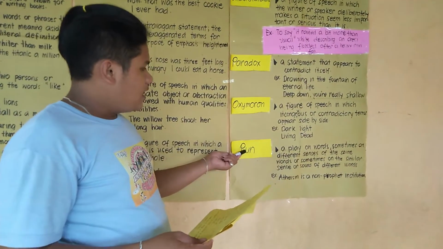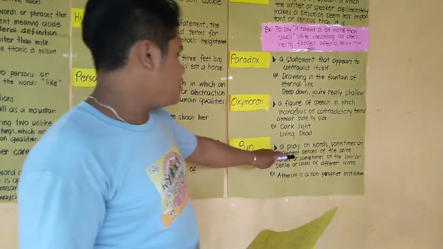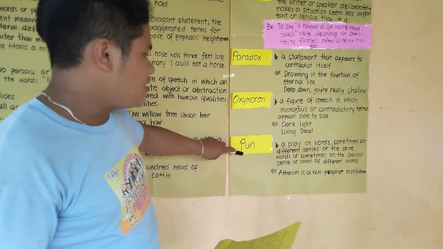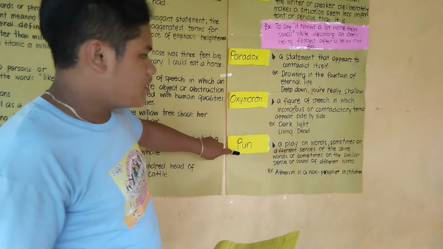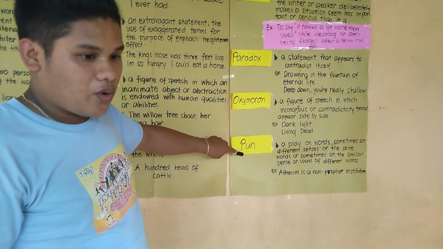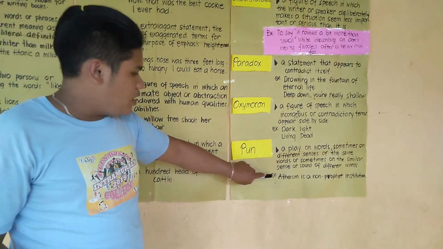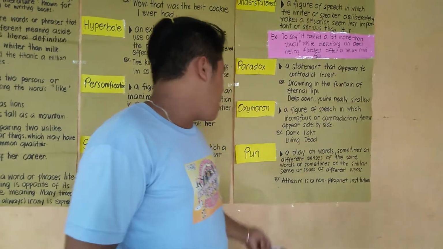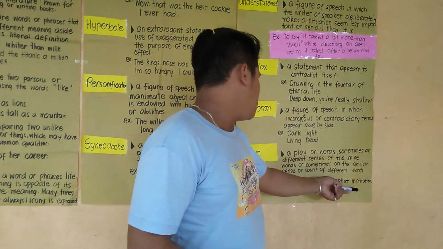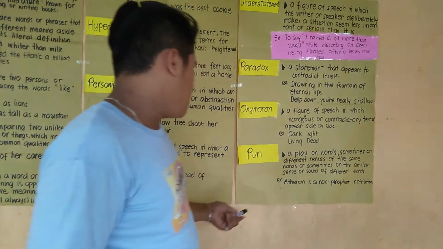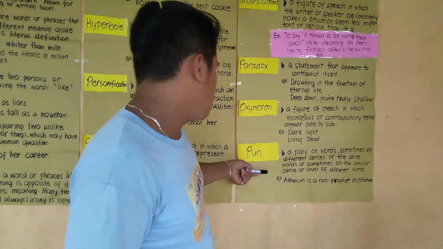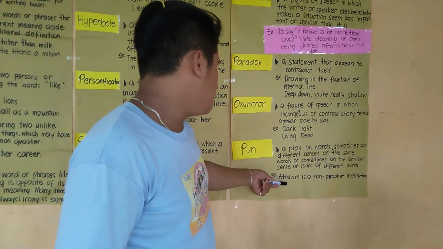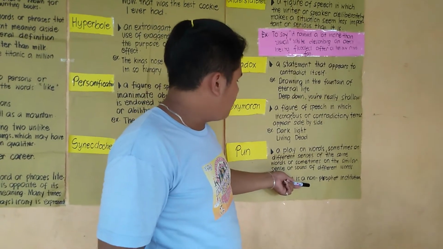So a pun is a play on words, sometimes on different senses of the same word, or sometimes on the similar sense or sound of different words. The example here is "Anti-Schism is a non-profit institution." The words are different but similar: anti-schism and profit institution.